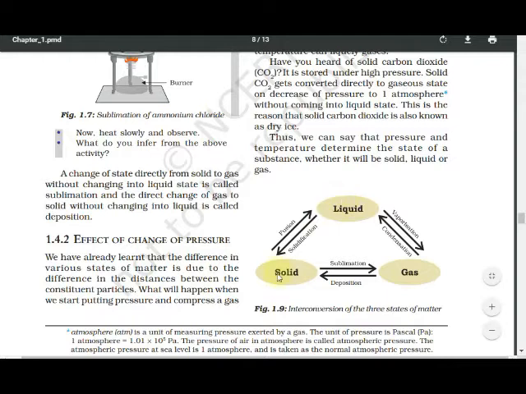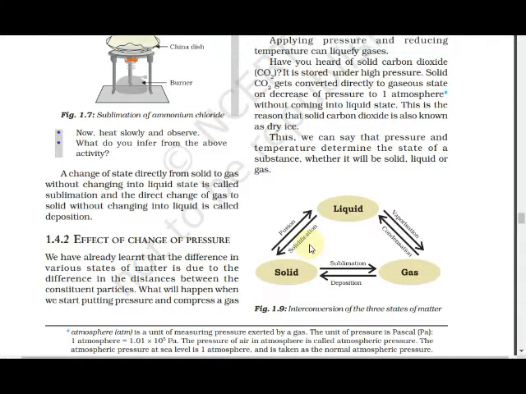This condition is known as fusion. When the substance is in liquid state but it converts into solid, this is known as solidification.